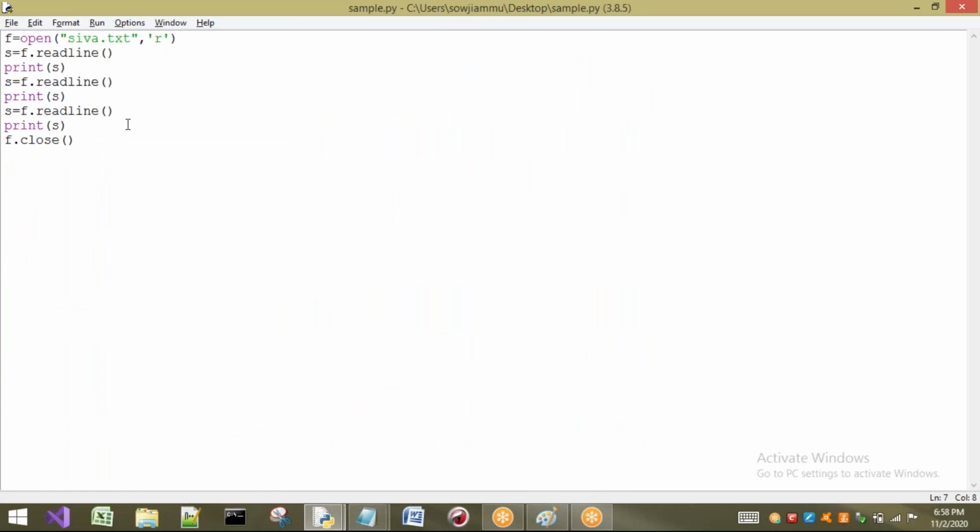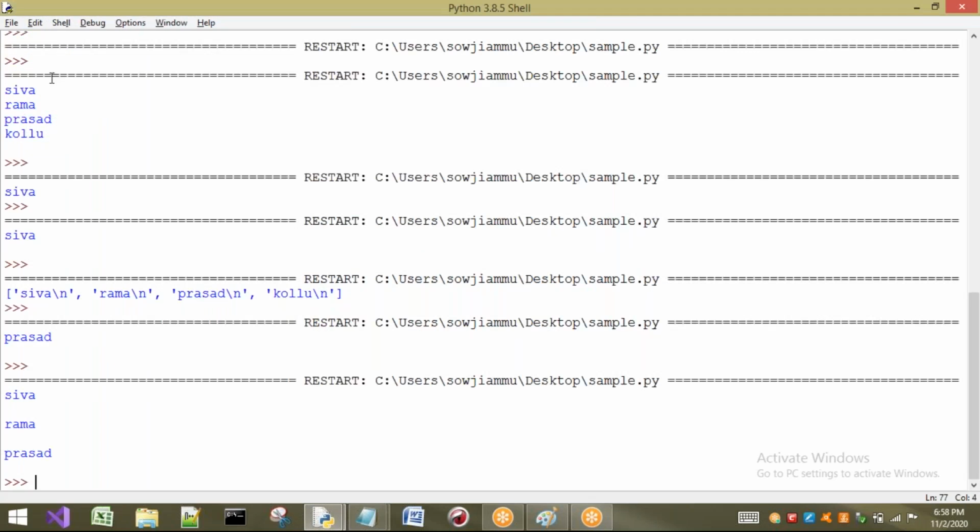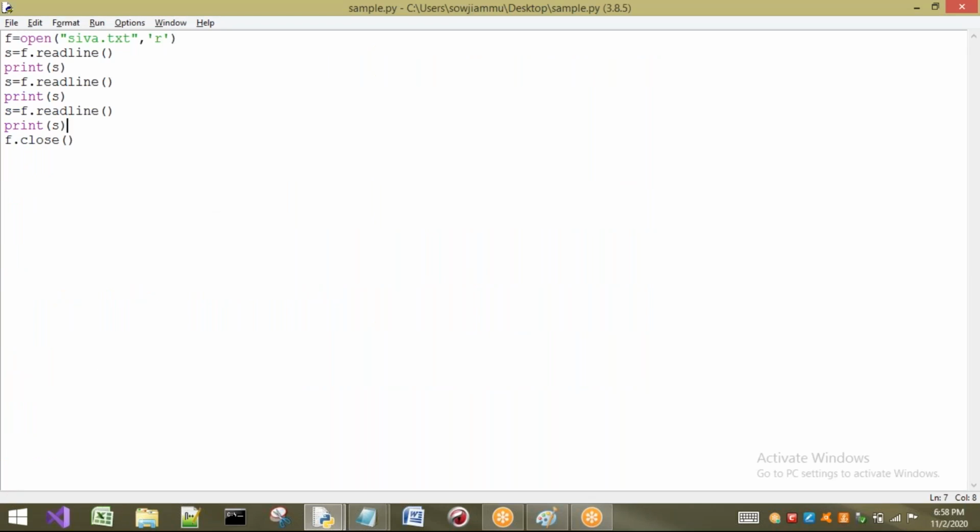And why are we going to get a space here? Print means it takes a new line. First, print adds a new line, and in our first line what is there? Shiva and \n are there. That \n will also be printed here. \n is nothing but a new line. So Shiva and a new line are printed. Next, Rama and a new line are printed. Next, Prasad and a new line are printed. So that space is going to be given. Okay, right. This is the concept.